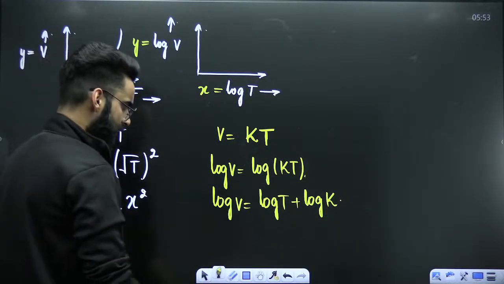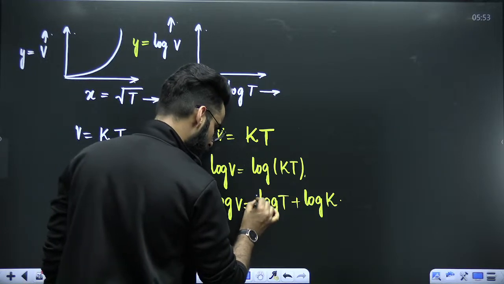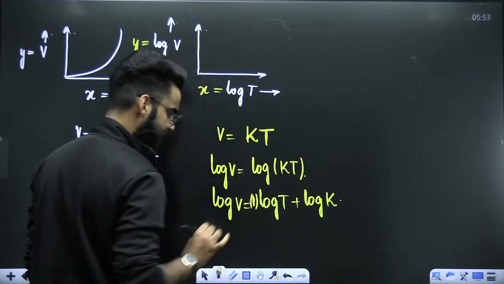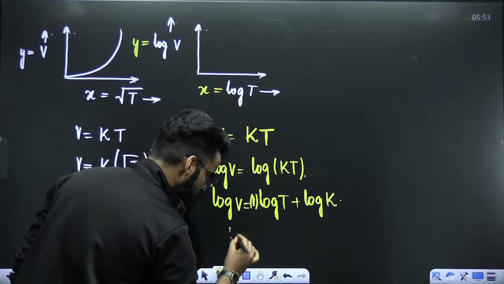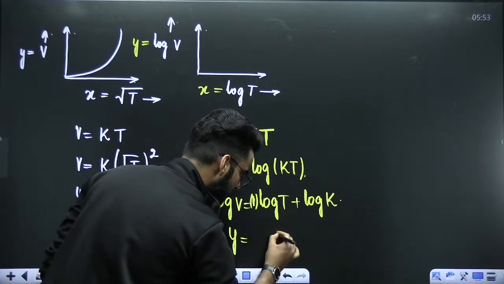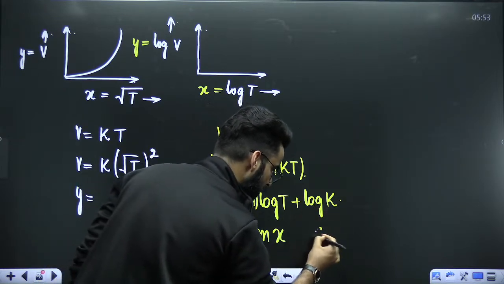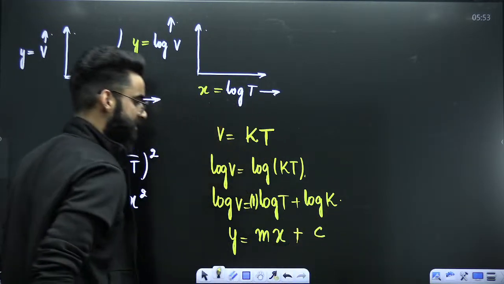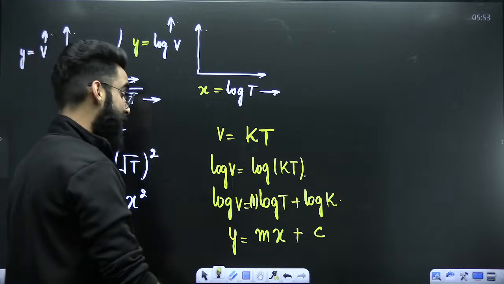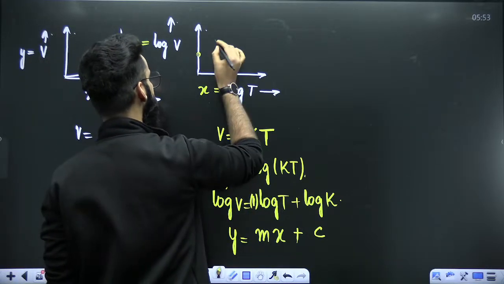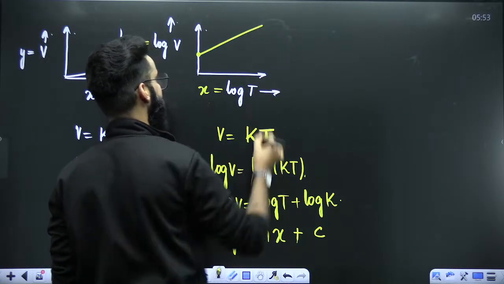Okay. So before this log T, what do we have? There is nothing. Nothing means there is 1, right? Log V, you are plotting along y-axis. Log T, you are plotting along x-axis. This 1 over here, it's m basically. This log K over here is c. And in between, you have got a positive sign. Y is equal to mx plus c. It's going to be a straight line like this.